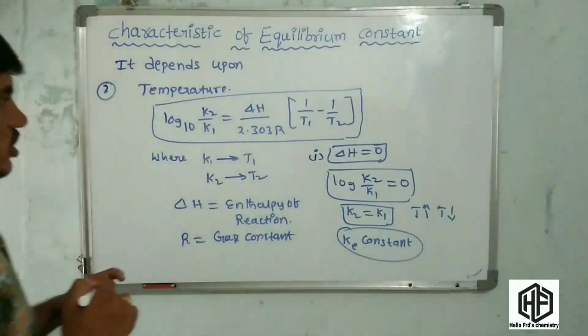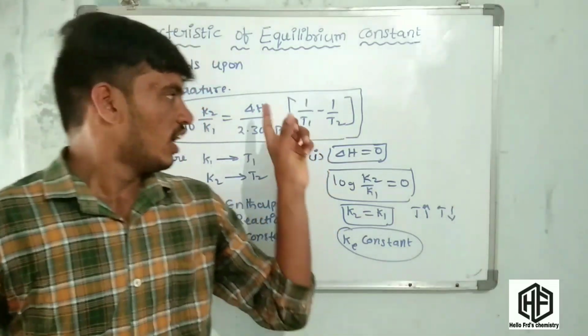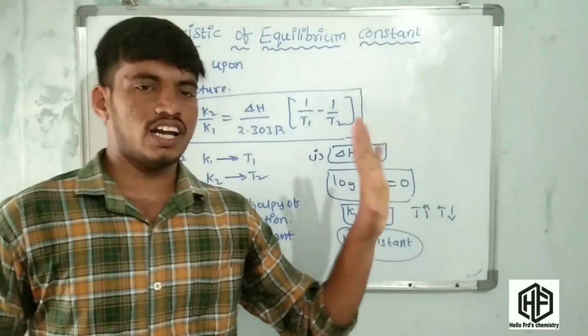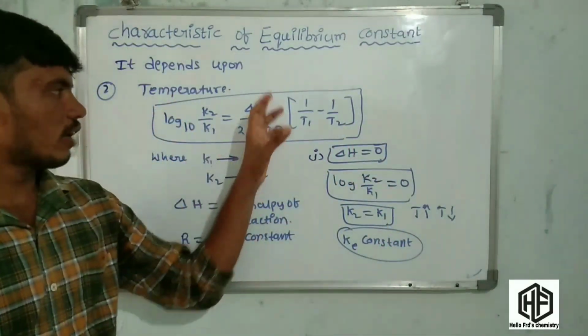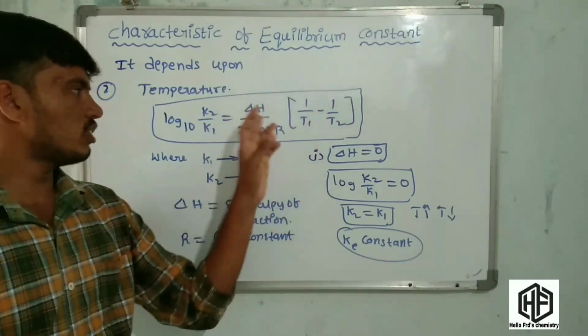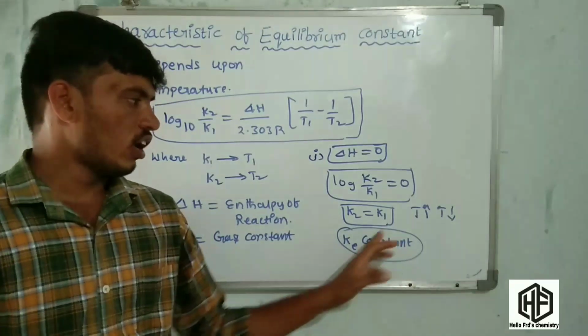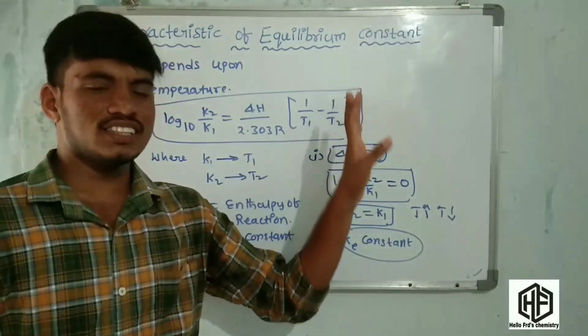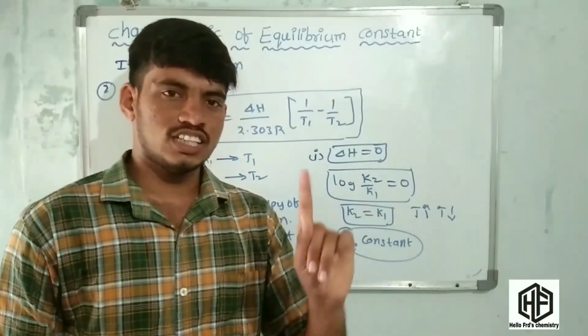This is the first case. Friends, delta H is called the enthalpy of the reaction. It means the heat absorbed or released is not present in that reaction. Delta H is equal to 0, so this term is equal to 0. Log K2 by K1 is equal to 0, K2 equal to K1. If the temperature increases or decreases, the equilibrium constant does not change. That is the first case.